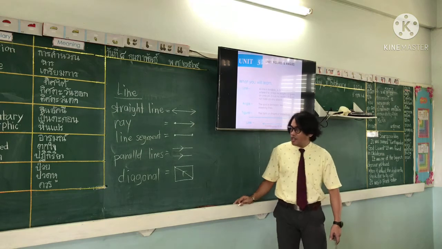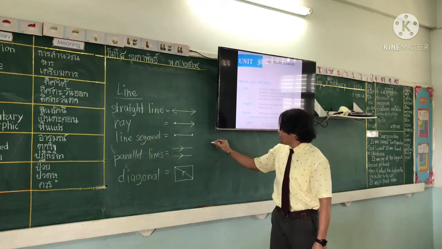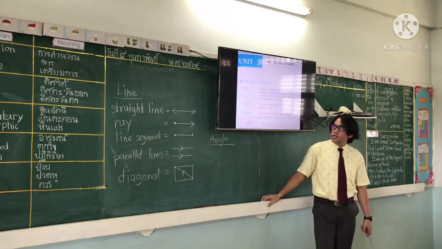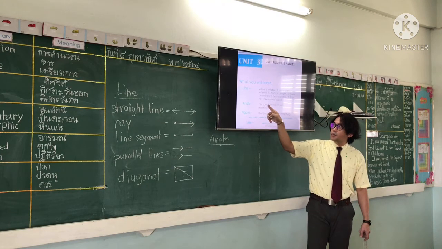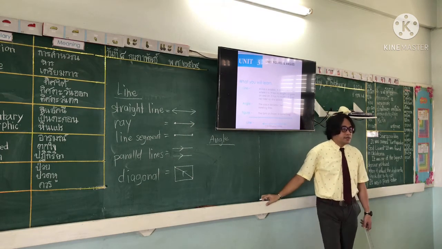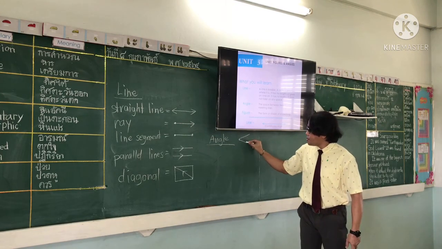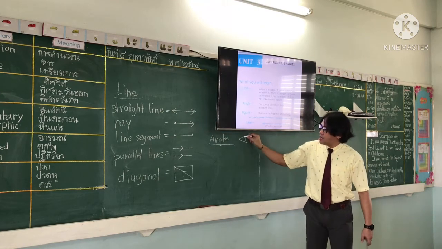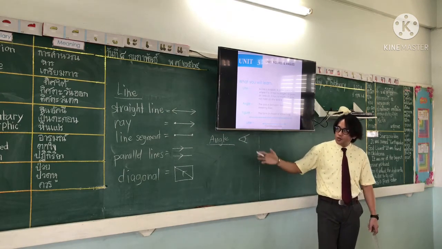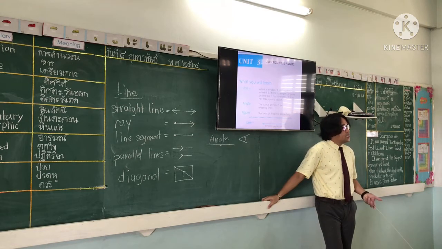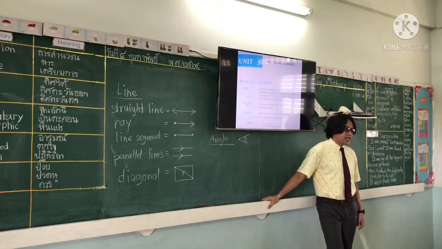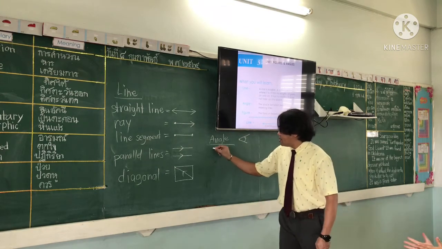No question? Okay, next. Next is, everybody all together, angle. Okay, what is an angle? The space between two meeting lines. Say for example this one. Right here in between, that is the angle. Alright, so the space between two meeting lines. And also there are different types of angles. Can you remember what the different types of angles are? I know in Thai, I don't know in English. Yes, try to remember. Okay, first is this one.